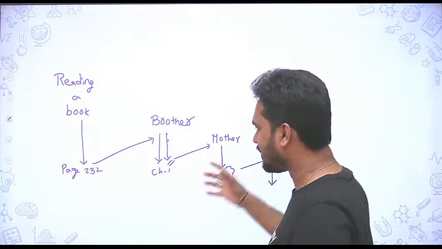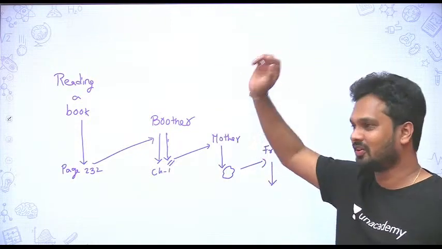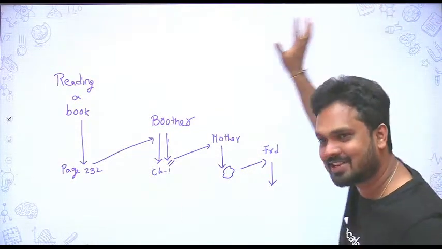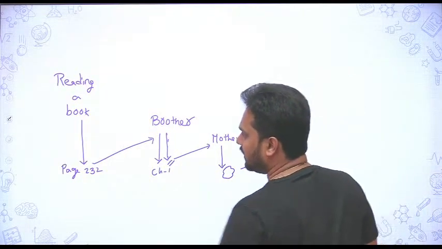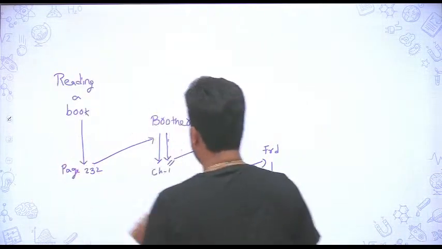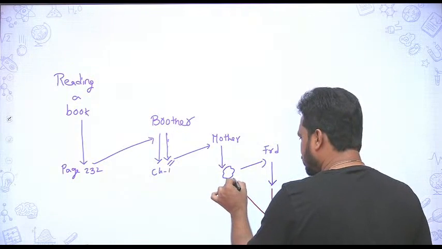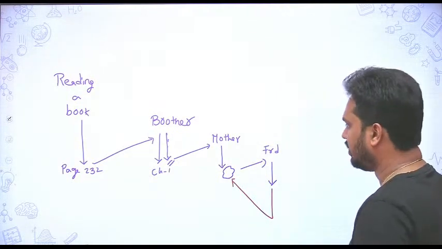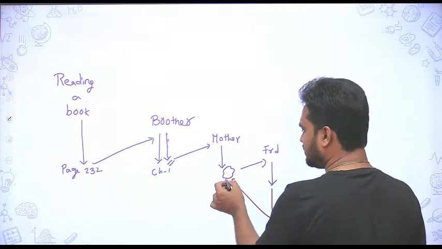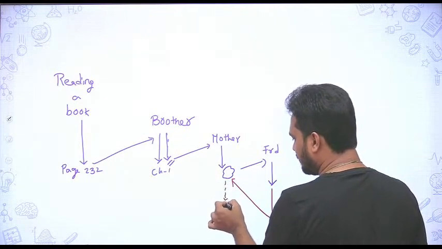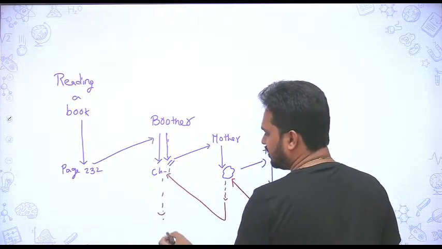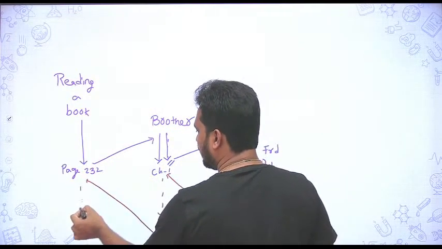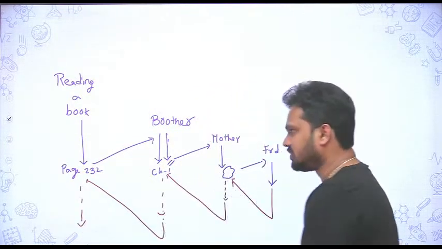This is practical. Ideally, you may leave the book and go away with your friend, but that is a different case. So come here now. My friend's job is completed, so I should go back here. My memory is good; I remember what work I am doing. I will complete my work here, I will help my brother, I'll complete the total, and I'll go there and resume my work. This is what happens.